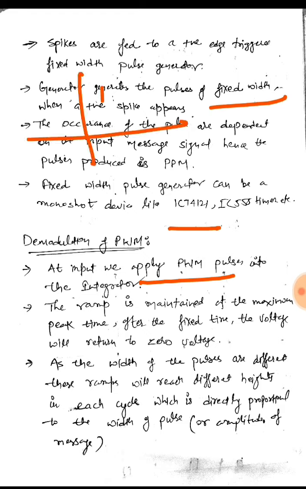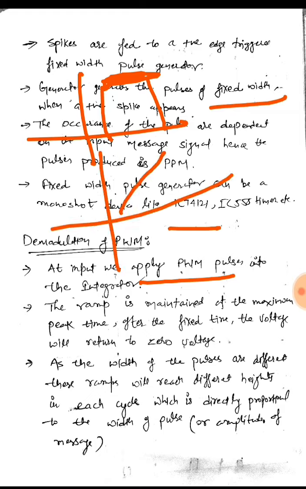So if we get a pulse of a certain width, the integrator would provide a ramp signal, and the height of the ramp would be higher for a larger width pulse. If the pulse is of shorter length, then the height of the ramp will also be less.